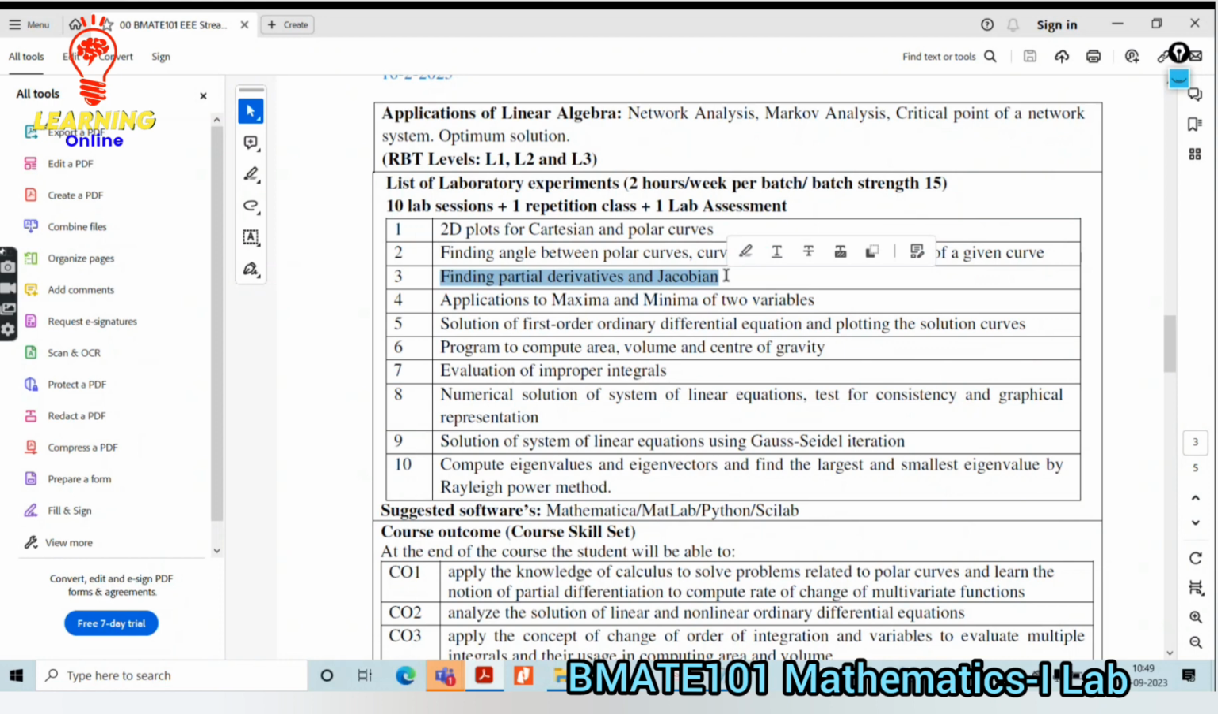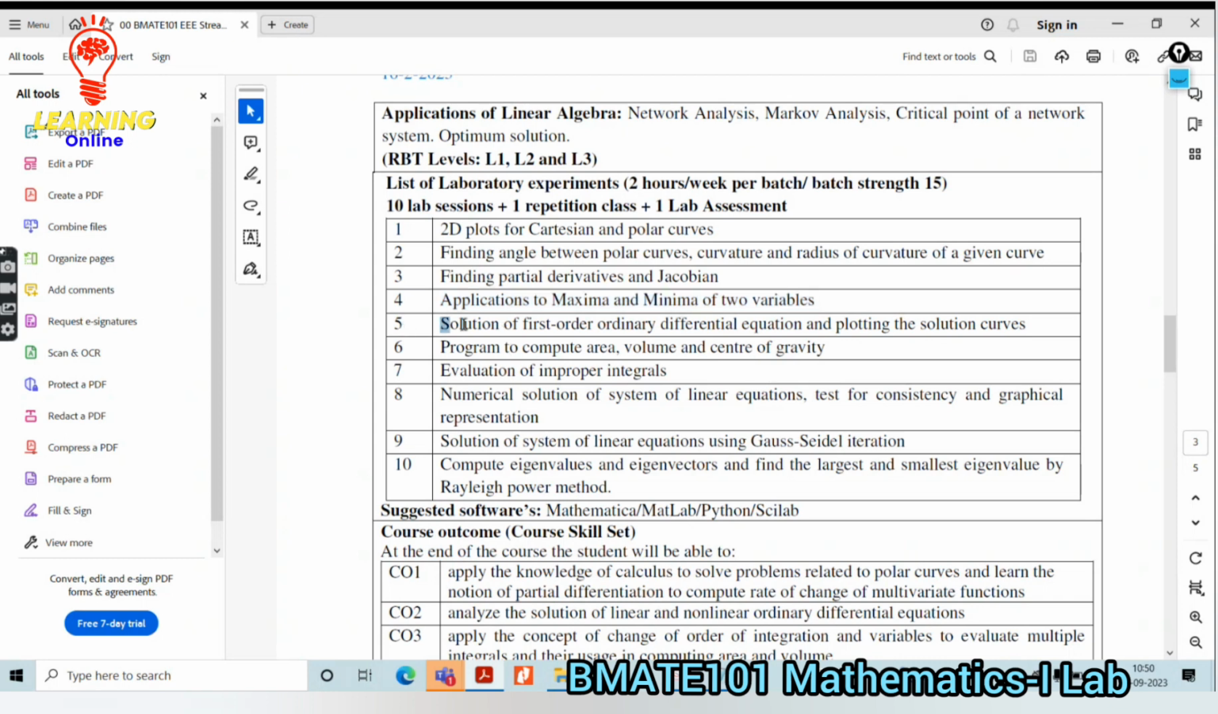Then finding the partial derivatives and the Jacobian. The Jacobian matrix is most commonly used in many applications to find solutions for electrical and electronic circuitry. Then applications to maxima and minima of two variables. There will be two variables, three variables and four variables. By considering the particular differential equation, we are going to determine the maxima and the minima values.